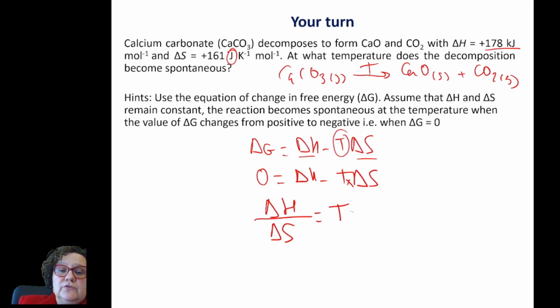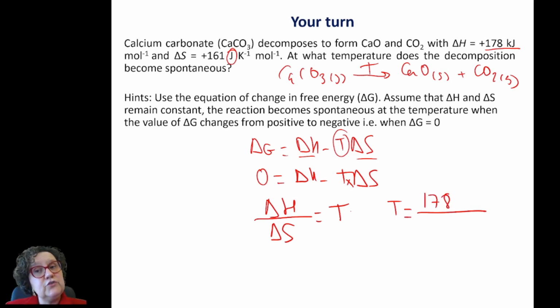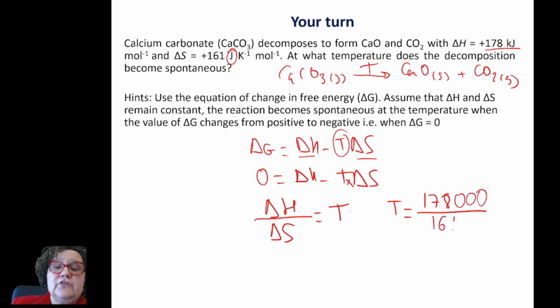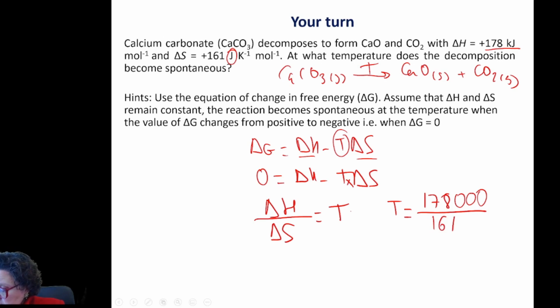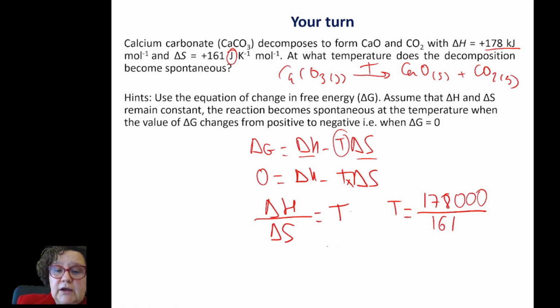So delta H, 178 kilojoules, written in joules, because there are 1,000 joules in a kilojoule, would be 178,000 joules, and the changing entropy is 161 joules per Kelvin.